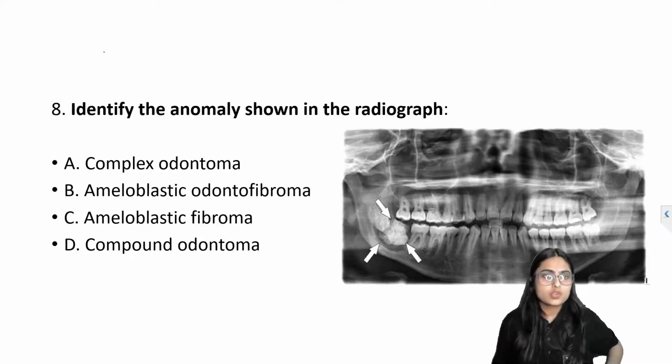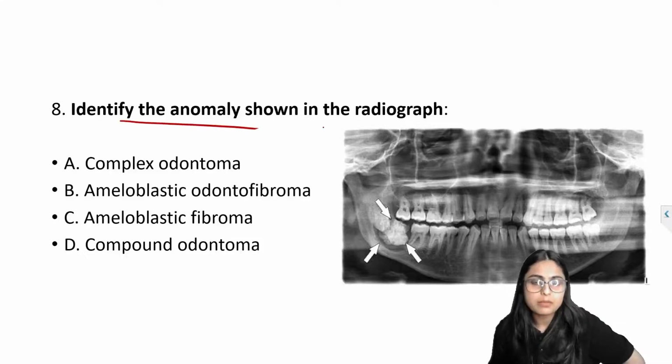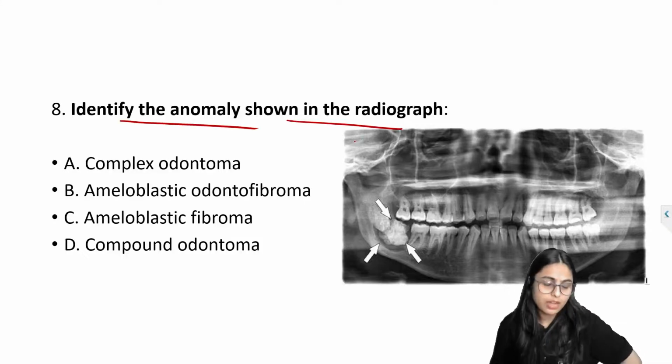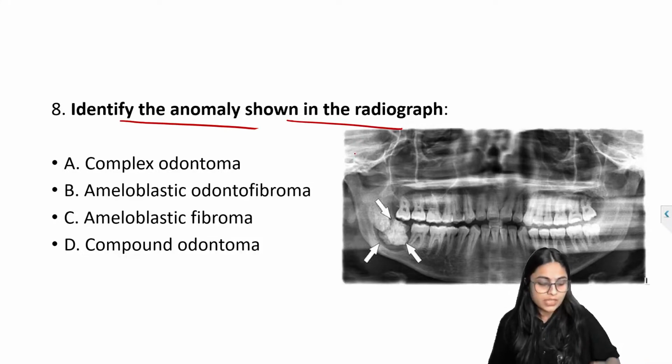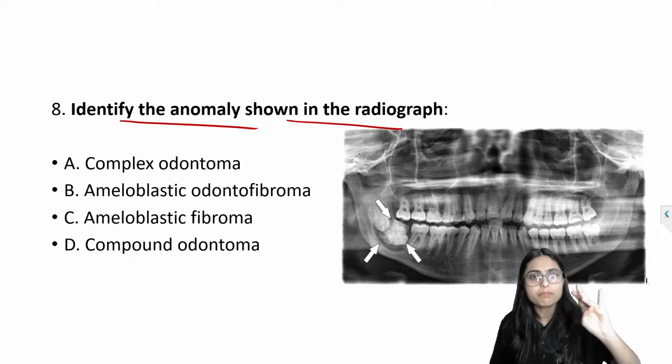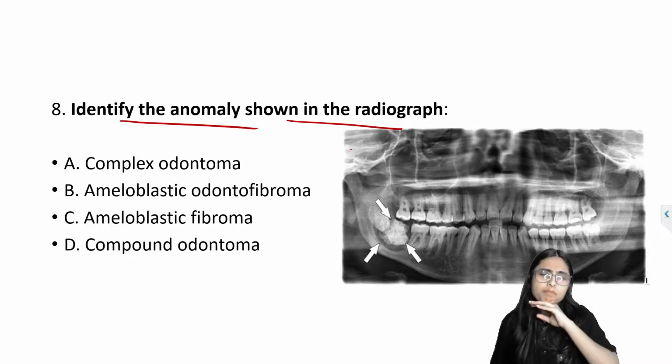Question number 8, identify the anomaly shown in the radiograph. Mark my words, complex odontome and compound odontome. Please be thorough with these two entities, because many a times these questions are asked.